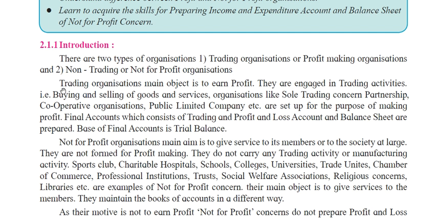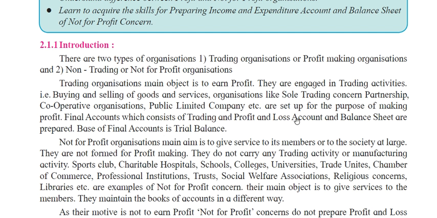So what is the main object of a trading organization? The main object is to earn profit. So they are engaged in the trading activities. You all know what the trading activities are, you have studied last year: buying and selling of goods and services. Organizations like sole trading concern, partnership, cooperative organization, public limited company, these all we have already studied in the 11th standard.